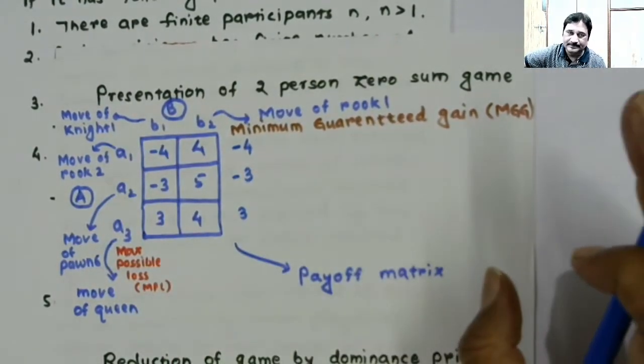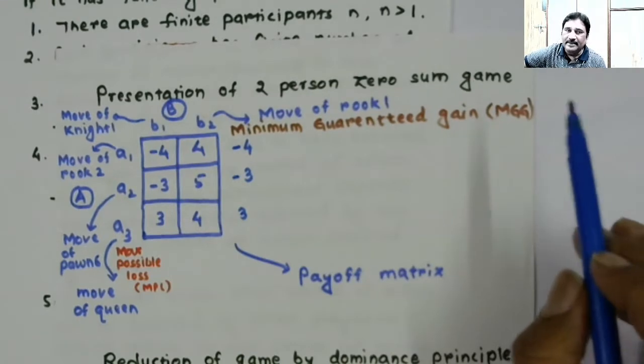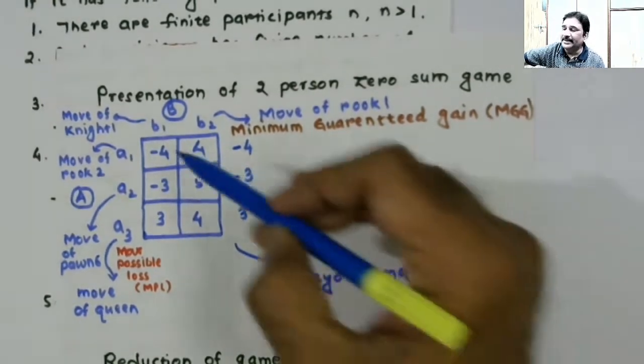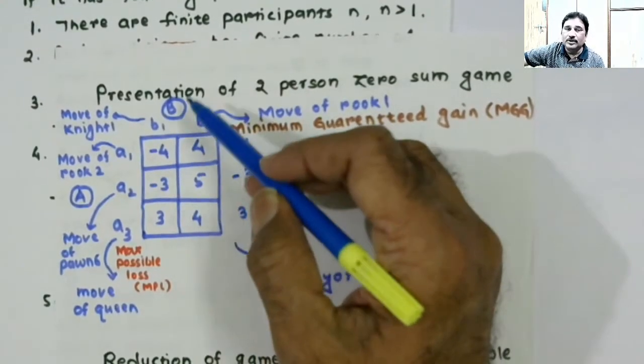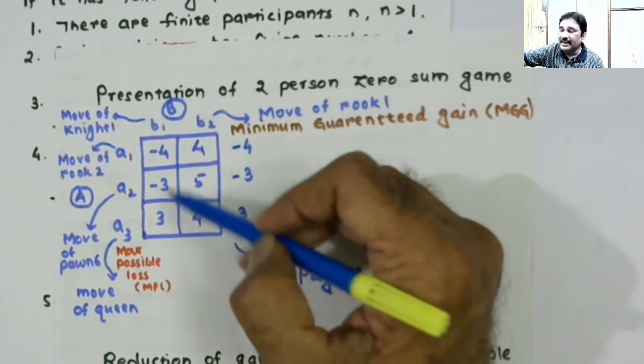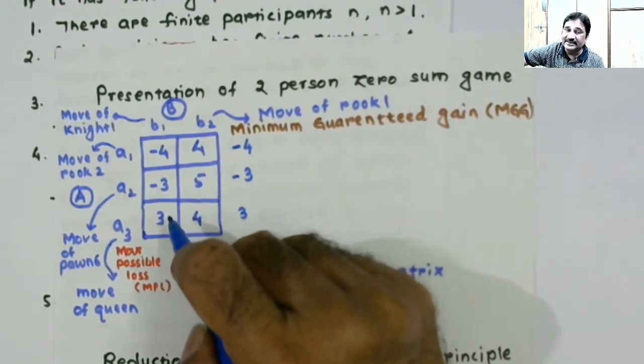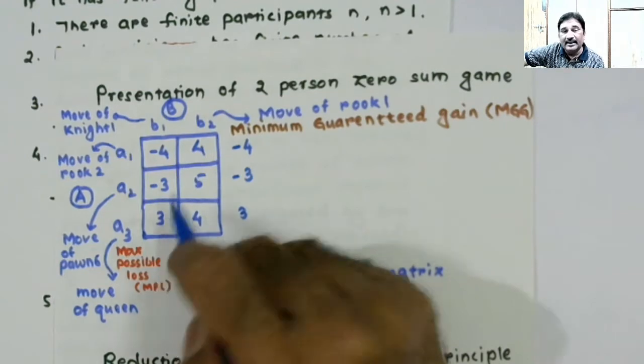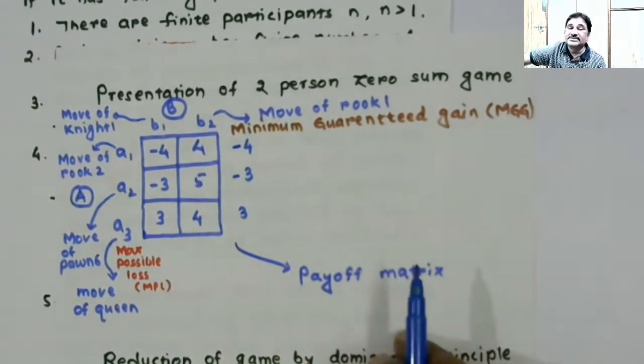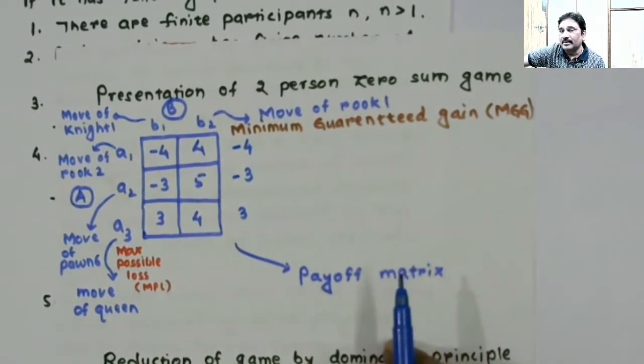So if player B, suppose, selects to play B1, what will be the choice of player A? Player A will select that course of action which will result in maximum gain to player A and equivalently maximum loss to player B. If A gains more, B loses more. Simple formula.